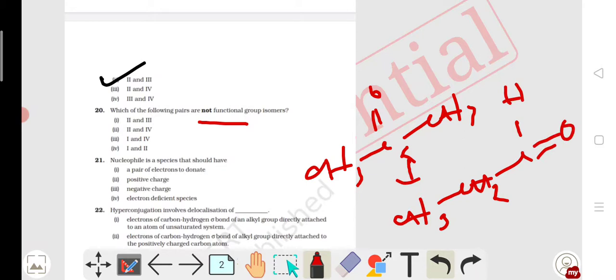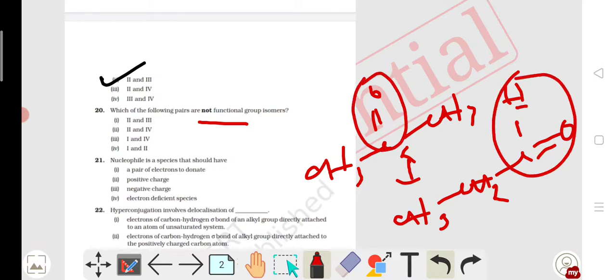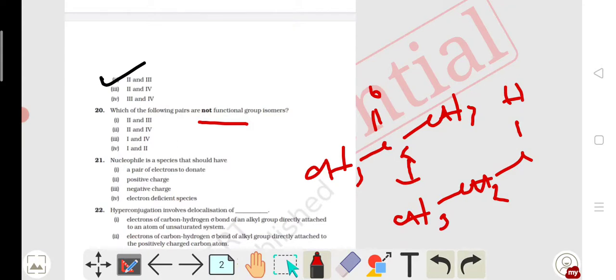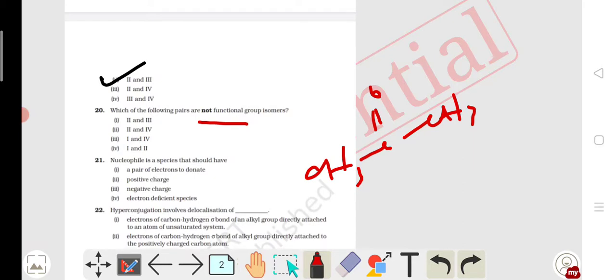That means these are interconversions of functional group. Here is a ketone, here is an aldehyde. That means the conversion of this group is functional isomerism. But here the question asks which of the following are not functional group isomerism.